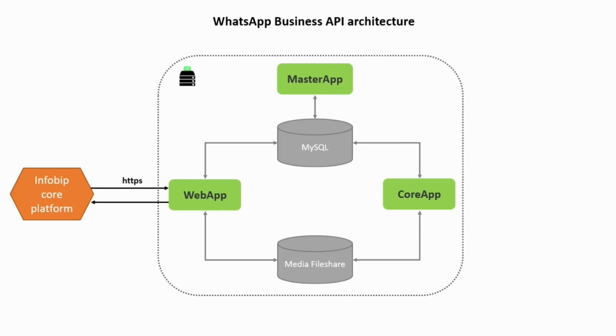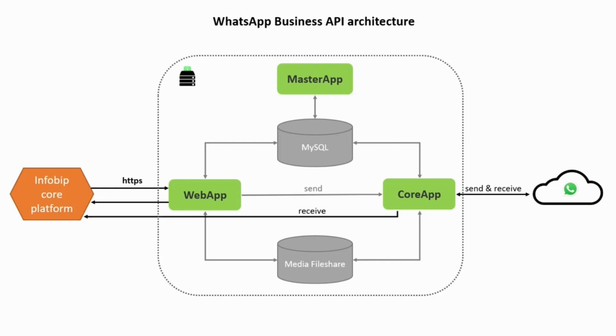So the Infobip core platform connects to this API over HTTPS. We communicate with this web application when we are sending a message. Then this web application sends the message to the core application, and the core application connects to the Facebook WhatsApp servers and will actually send the message to the server and finally to the end user. When we are receiving messages from the end user, it goes similarly in the other direction. The core application will receive the message from the Facebook servers, and then push it to our platform. So this is the theory, the high-level overview of the architecture and the components involved.